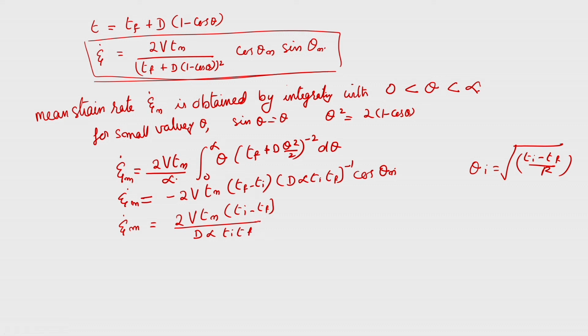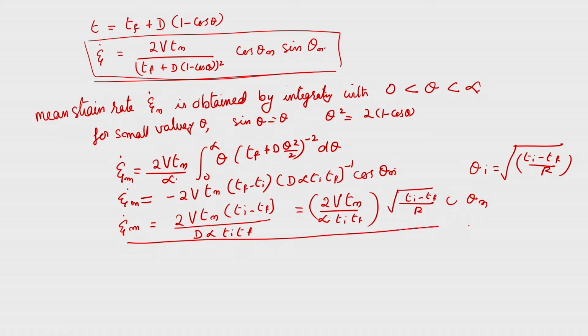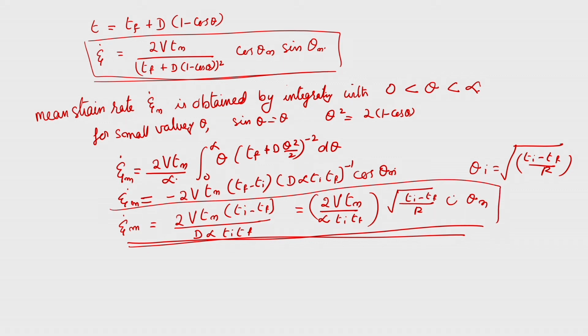Okay. From that, we can get this final value as 2 V T n, the thickness at the neutral point, divided by your bite angle alpha into T i and T f into root of T i minus T f by r, which is your theta value, theta i, cos theta n. So, this is your mean flow strain.